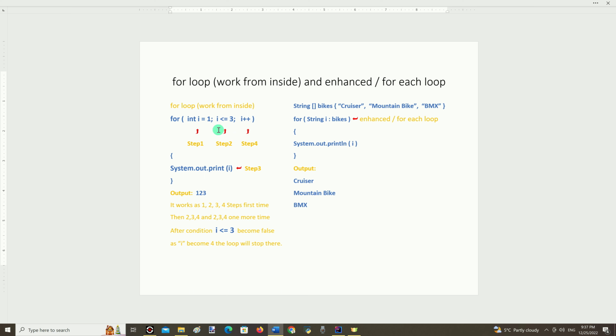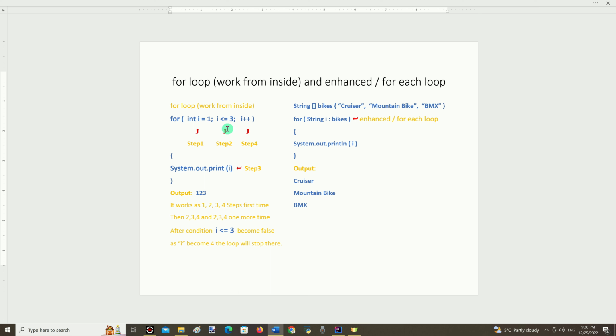So, in the first iteration of this loop, step number 1, local variable I gets value 1. Step number 2, it checks the condition, if I is less than or equal to 3. It is true, and in step number 3, the code inside the curly braces will be executed right here. It just prints the value of I, which equals 1 this time. Then step number 4, I gets incremented by 1 and becomes 2.